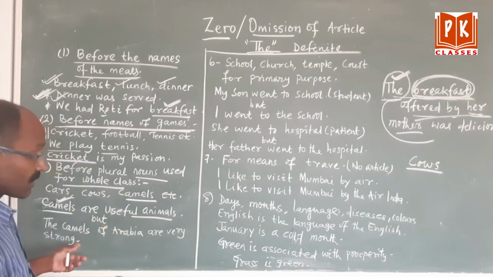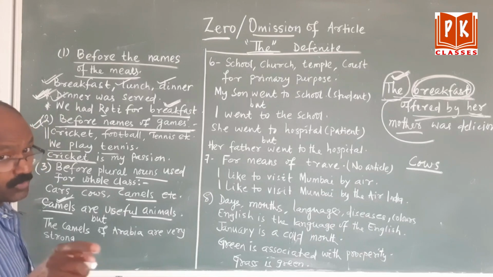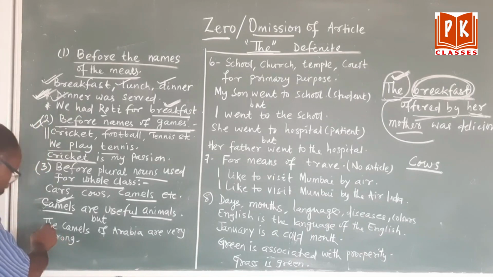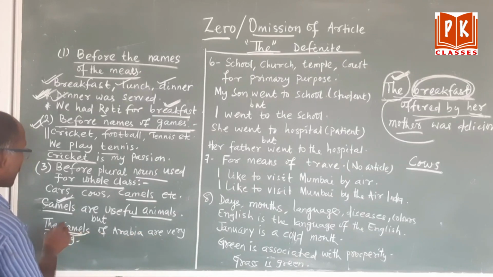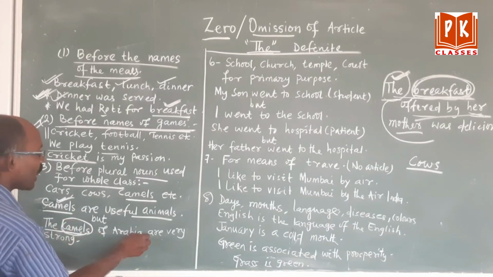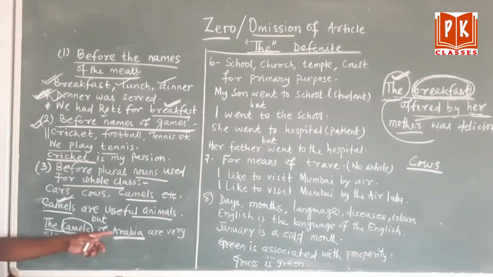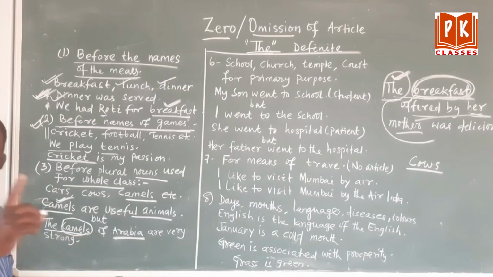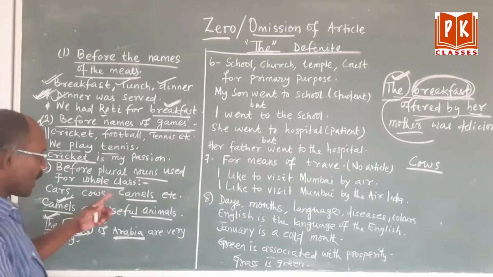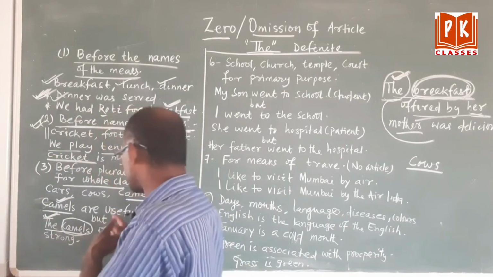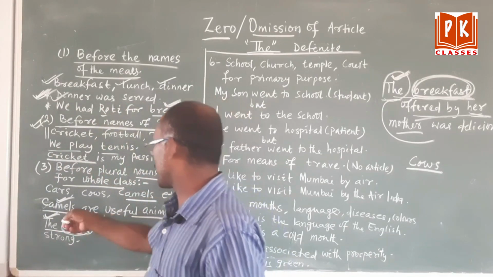But in another sense, if it becomes particular, we will use the, for example, the camels of Arabia. That means these camels are found in Arabia. That means they are particular camels. If it becomes particular, then we will use the. That's why I have given the difference between two sentences.